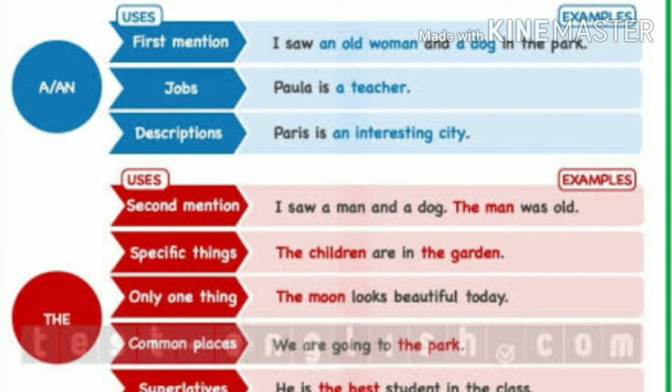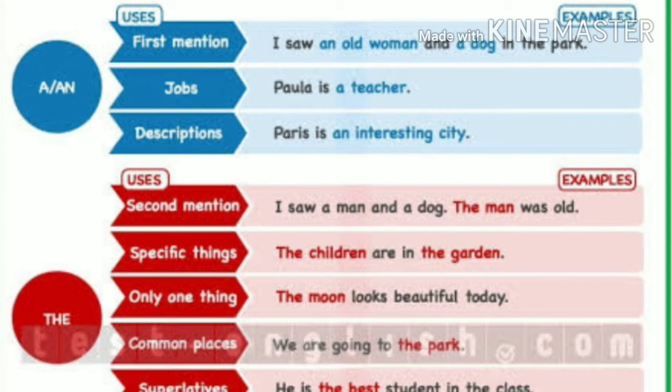Let's recall the usage of the articles a and the. A and an are called indefinite article. The is called definite article. When to use a and an: first mention. For the first mention, I saw an old woman and a dog in the park.